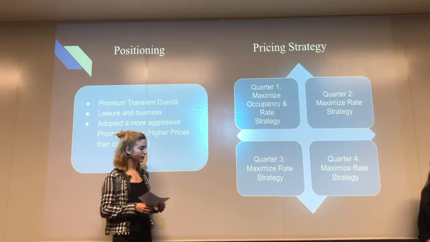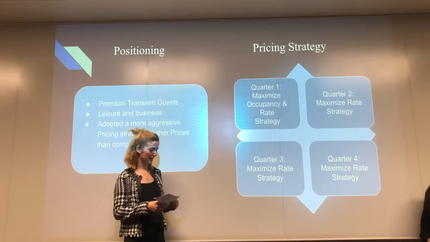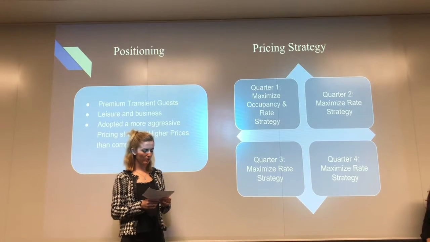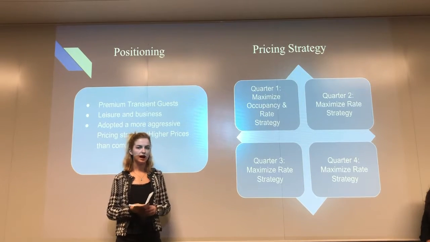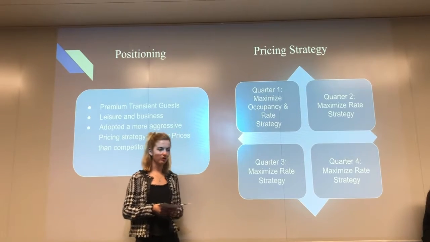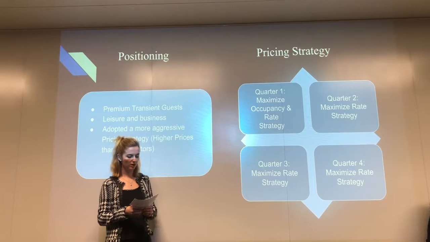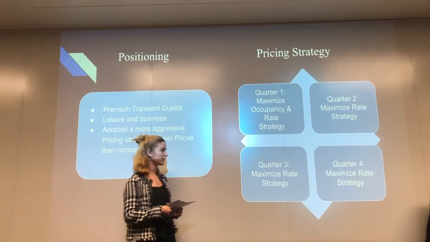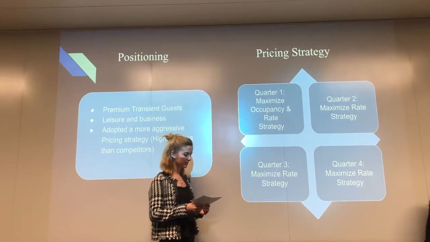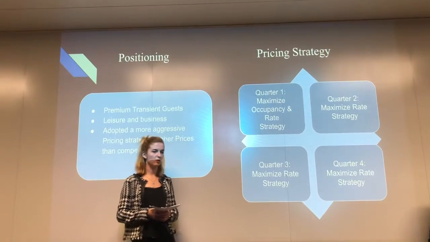In quarter two, we kept with this final strategy from quarter one and kept the rates the same. In quarter three, however, since it's a high demand period, we decided we should increase our quality and our value for our guests, and in addition to this, we can increase our prices. Finally, in quarter four, we decreased our rates because we were entering a lower demand period.